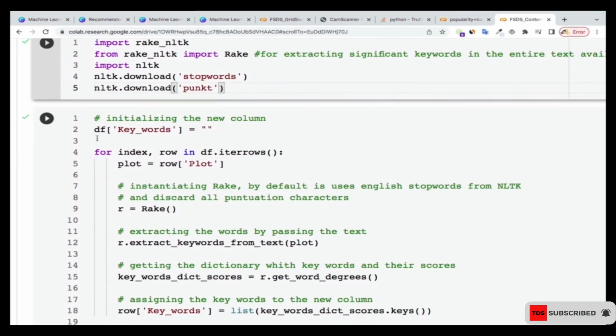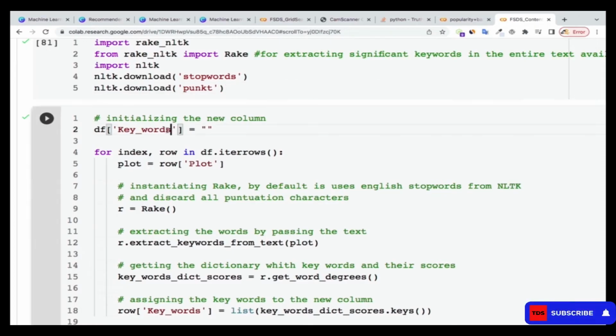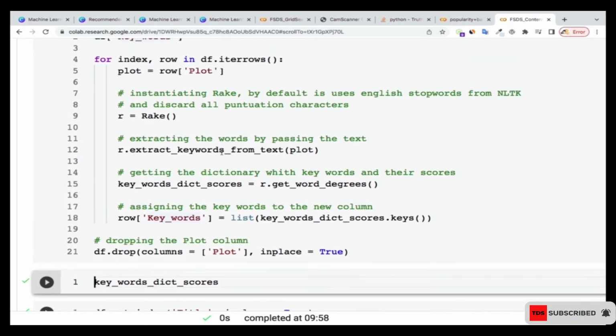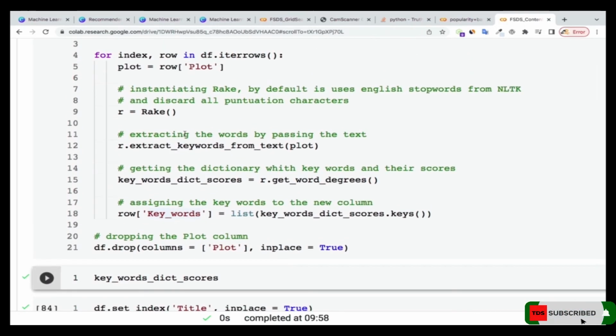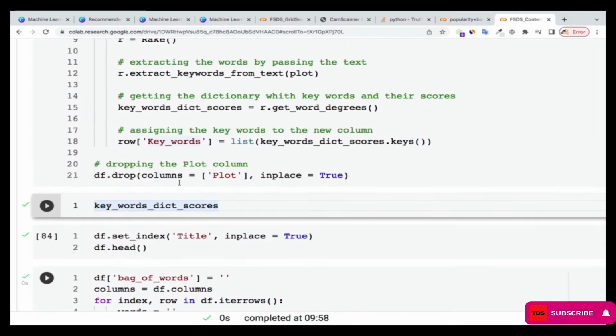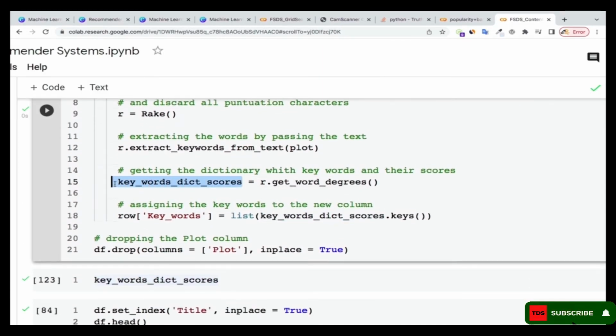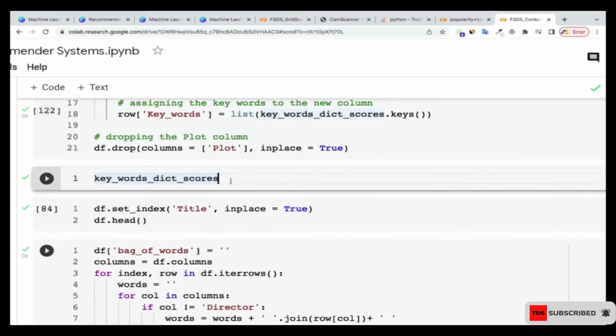Over here I'm going to extract those keywords. So in my data set, I'm going to create one more column, which I'm going to call keywords. Let me actually run this one so that I will explain it alongside the output. If I run this keywords dictionary score, I'll come to it later on, but I just want to show you what we are doing.